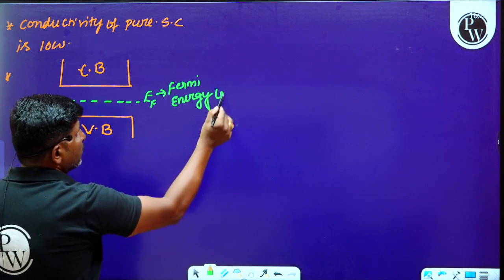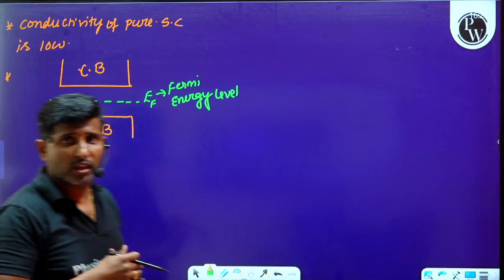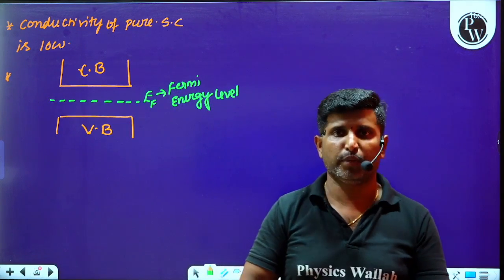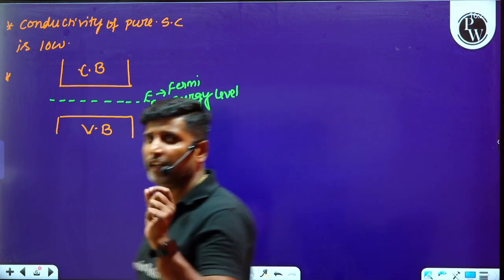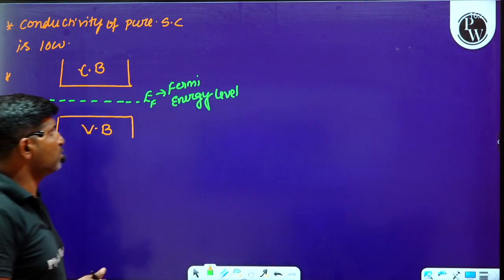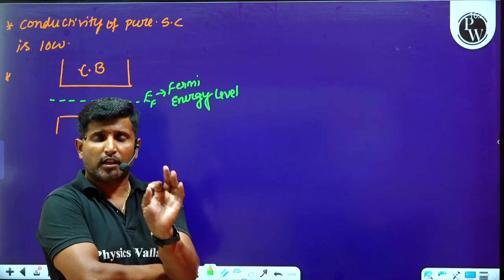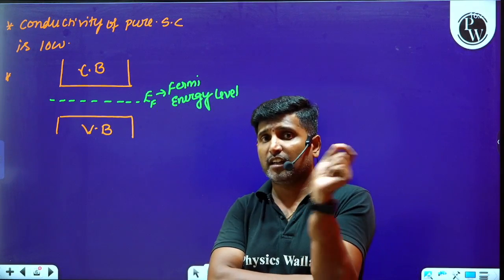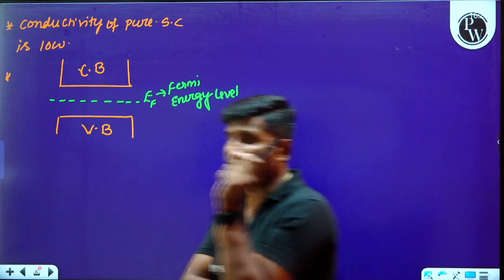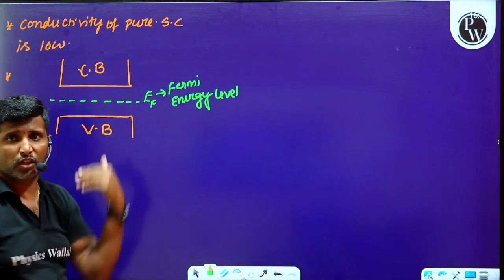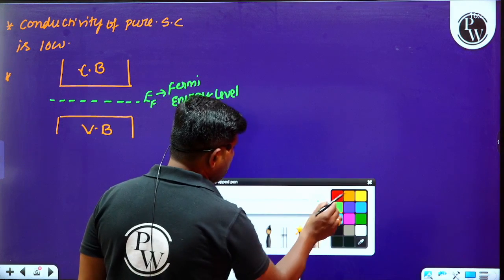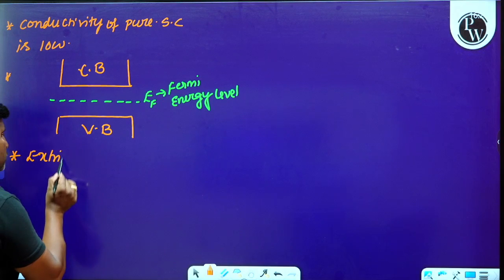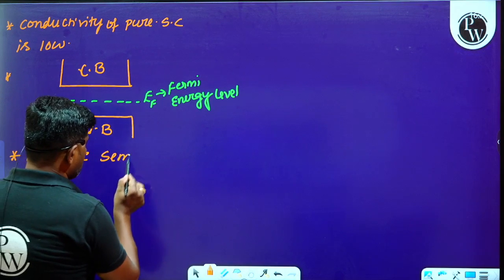So observe this. Fermi energy level is denoted by EF. What is this Fermi energy level? It is nothing but the energy level related to impurities. And the energy level related to impurities is referred to as the Fermi energy level. In an intrinsic semiconductor, the Fermi energy level lies exactly in the middle between the conduction band and valency band. Okay, that is about the intrinsic semiconductor. Later, we have to understand about extrinsic semiconductor.